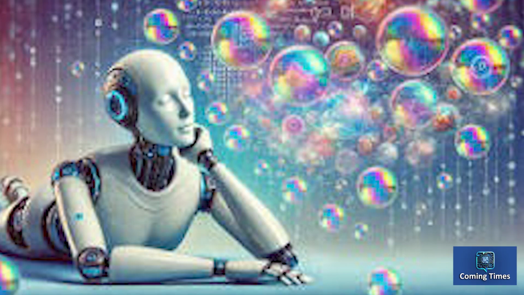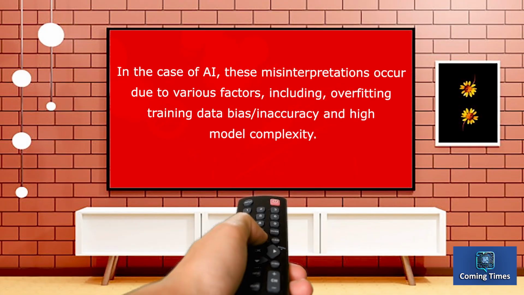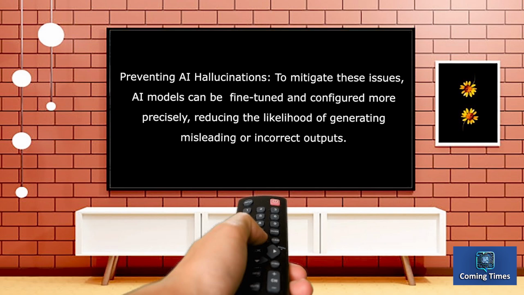Just for understanding, AI hallucinations are similar to how humans sometimes see figures in the clouds or faces on the moon. In the case of AI, these misinterpretations occur due to various factors, including overfitting training data, bias or inaccuracy, and high model complexity. Preventing AI hallucinations. To mitigate these issues, AI models can be fine-tuned and configured more precisely, using various methods, reducing the likelihood of generating misleading or incorrect outputs.